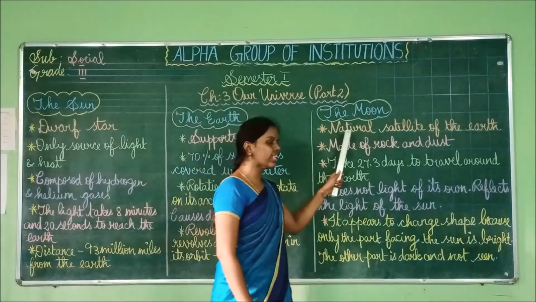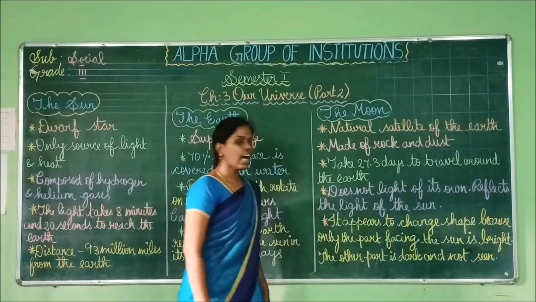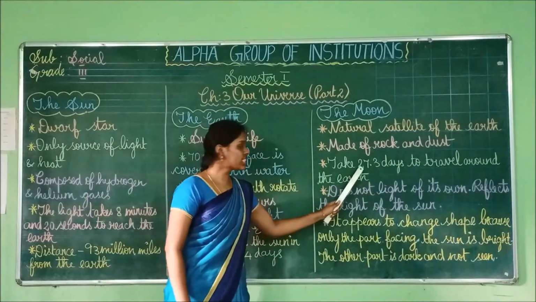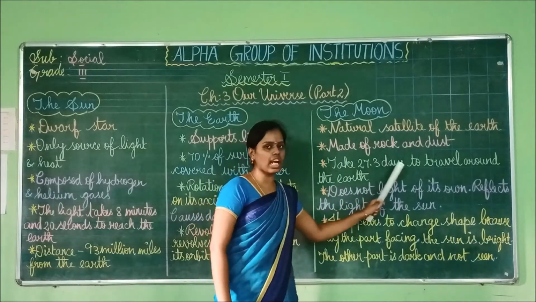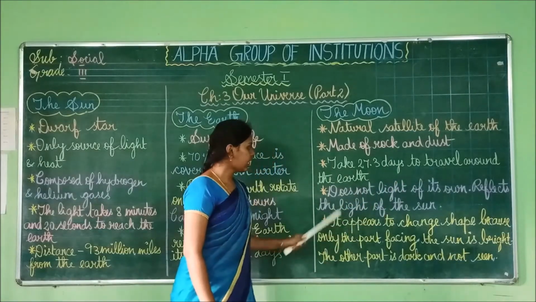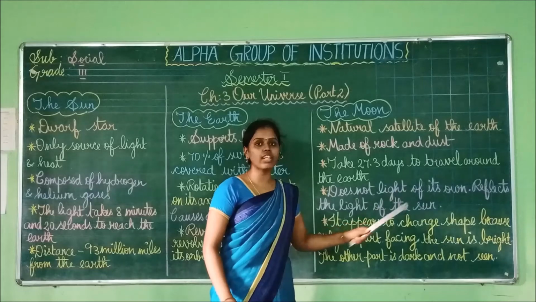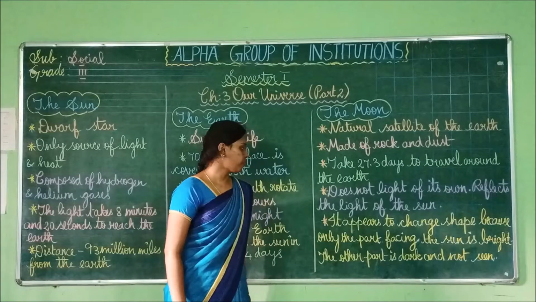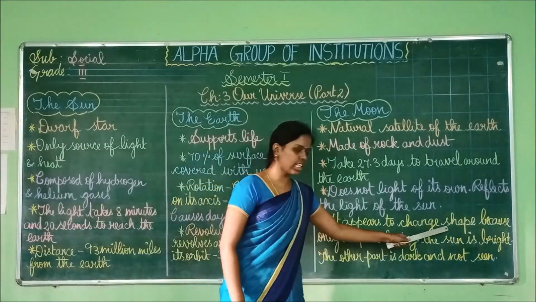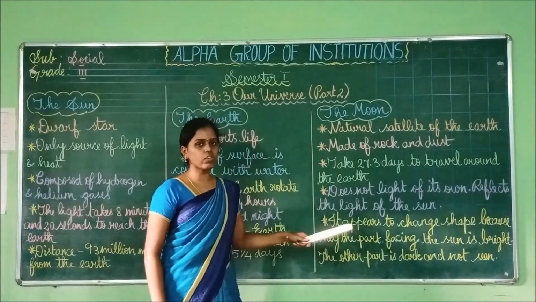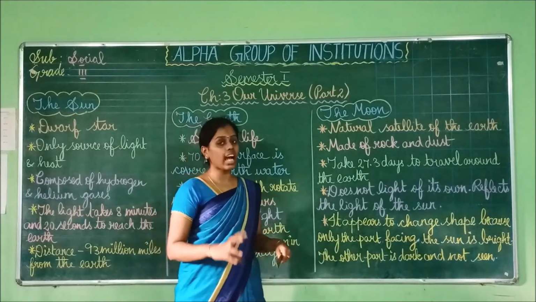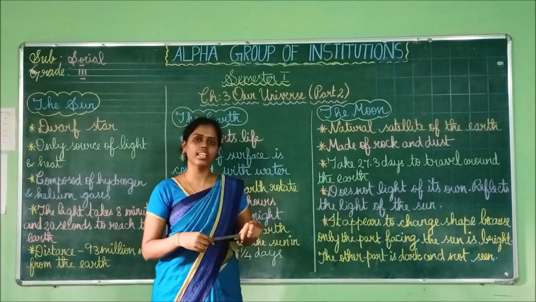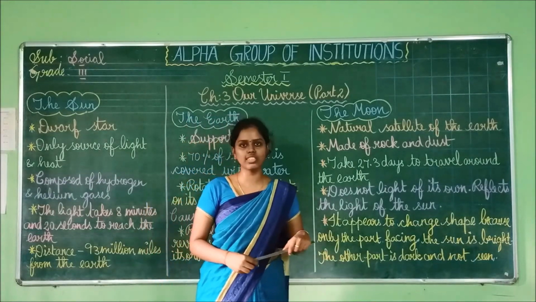So the moon is the only natural satellite of the earth, and it is made up of rock and dust. It takes 27.3 days to travel around the earth. It does not have light on its own. It reflects the light from the sun. It appears to change shape because the part that is facing the sun is bright and the other part of the moon will be dark and can't be seen. Okay, have you understood this, children?